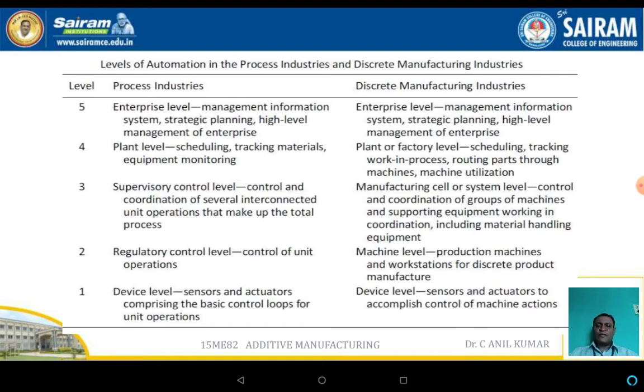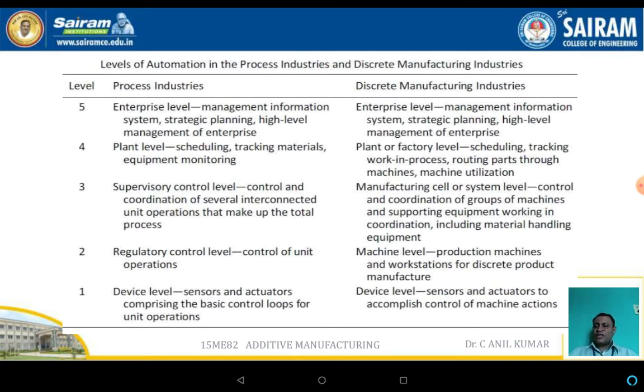But in the case of the discrete manufacturing industries, the sensors and actuators accomplish the control of the machine action. The second level is nothing but the machine level. This regulates the control level or the control unit operation. In the case of the machine level, the production machines as well as a workstation perform a particular type of operation. The third one is the supervisory control level or the cell level.